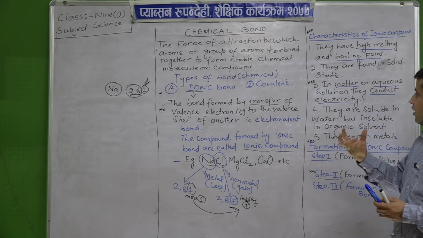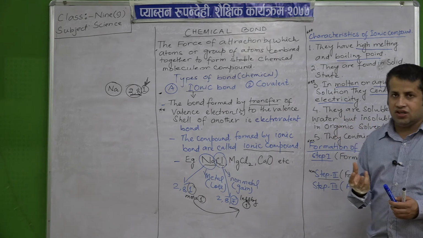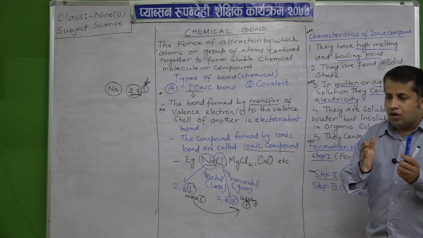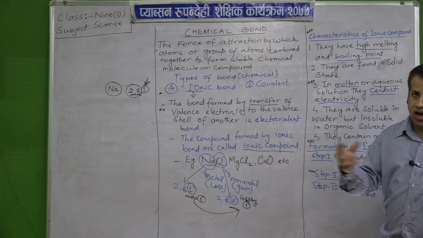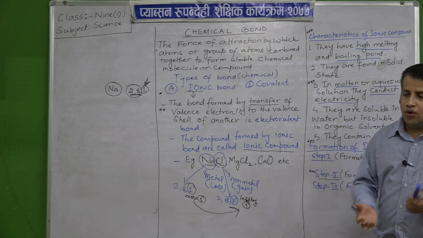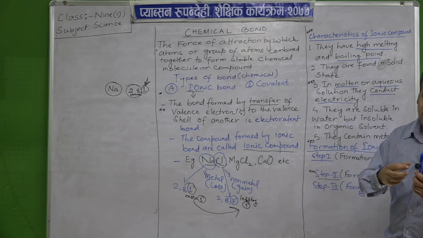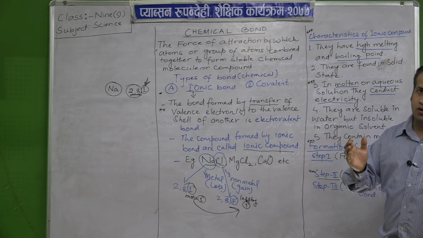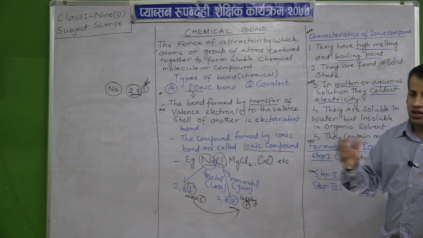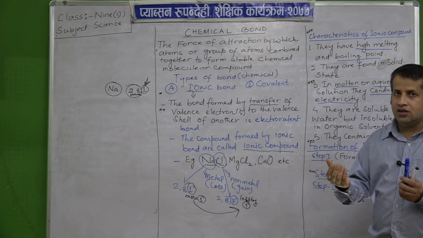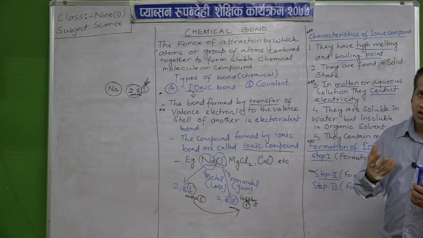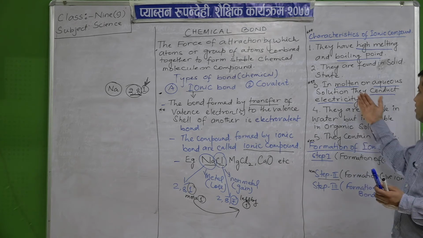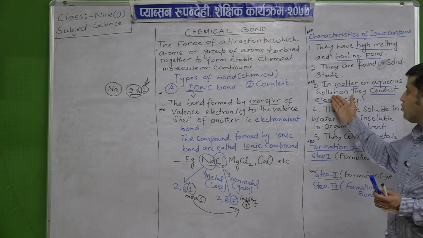So when we break them in hot state, what happens? They break down in the form of ions. Okay, they are in the form of ions. So when they are split up into ions, they are able to carry the charge from one place to another, hence they can conduct electricity, as in the case of solution form.